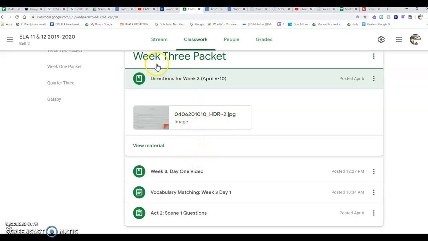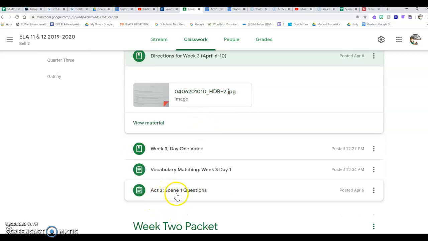So again, for today, week 3, day 2, what you need to have is the Act 2, Scene 1 questions, and you should finish answering those questions today. Let me know if you have any questions in the Remind app, or message me on Schoology, or send me an email, and I will let you know.